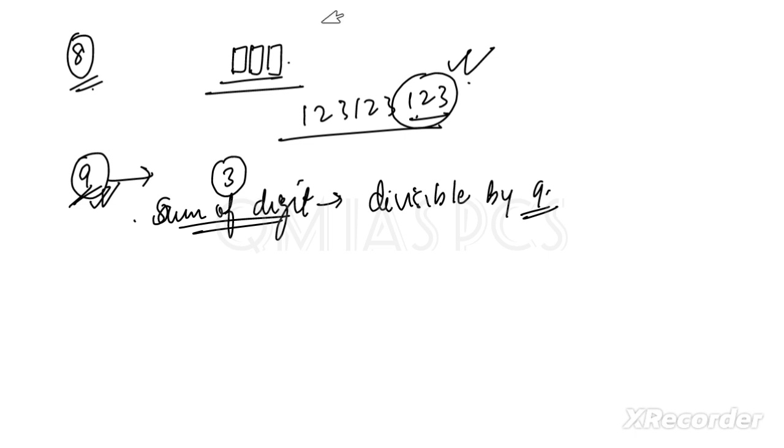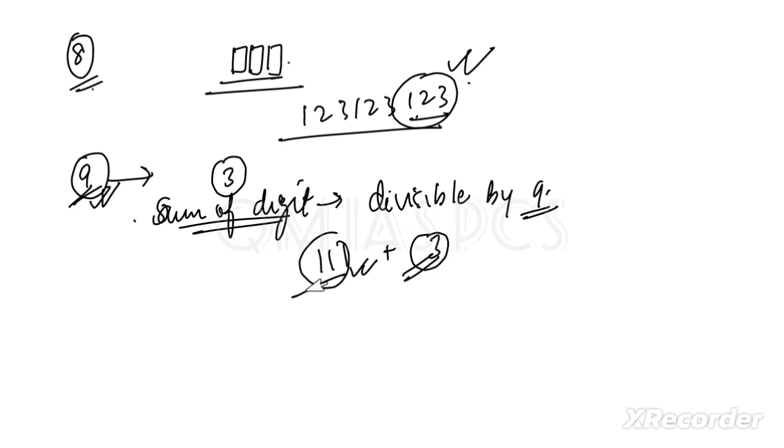For example, 111 is divisible by 3 but not by 9, because the sum of its digits is 3, which is divisible by 3 but not by 9.